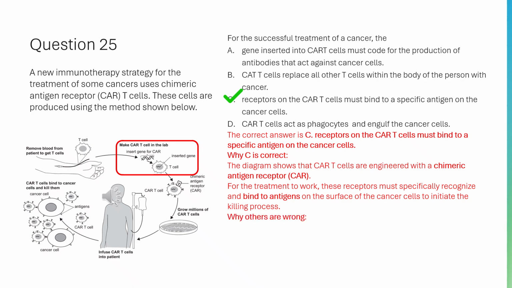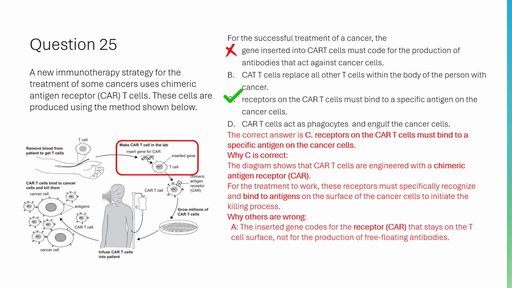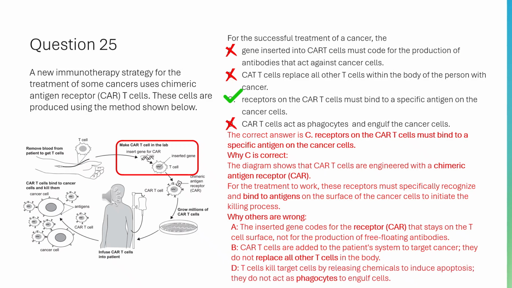Why others are wrong. A. The inserted gene codes for the receptor CAR that stays on the T cell surface, not for the production of free-floating antibodies. B. CAR T cells are added to the patient's system to target cancer. They do not replace all other T cells in the body. D. T cells kill target cells by releasing chemicals to induce apoptosis. They do not act as phagocytes to engulf cells.